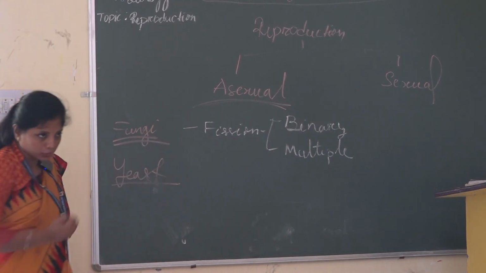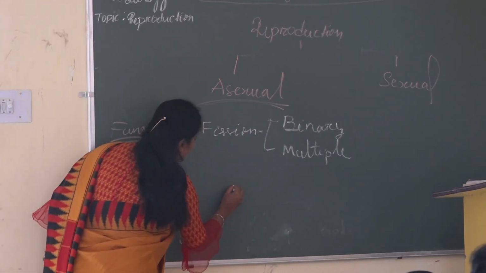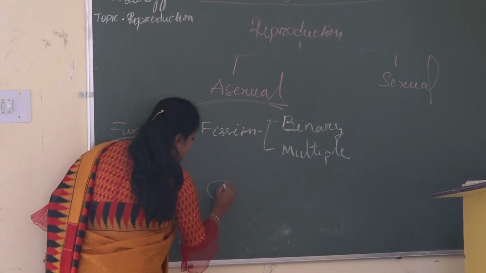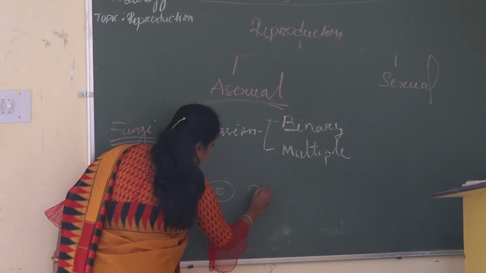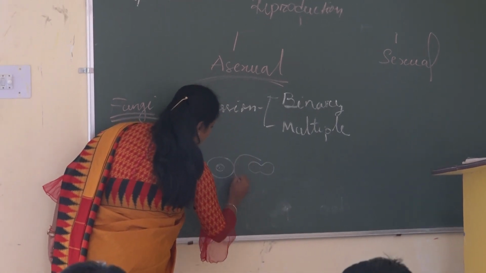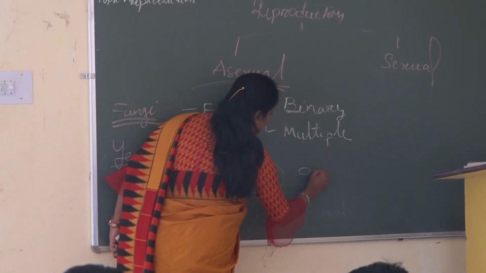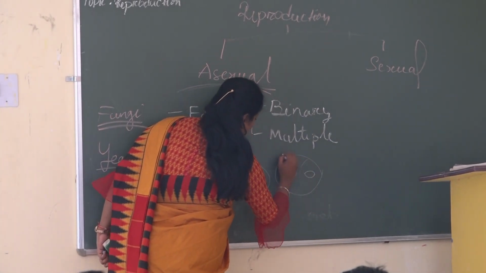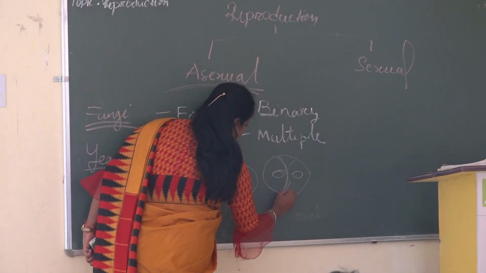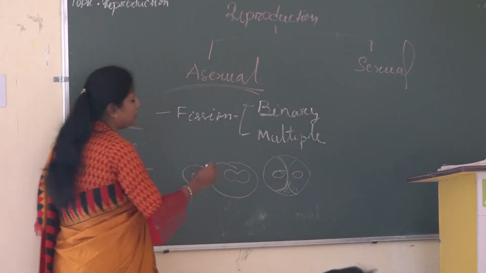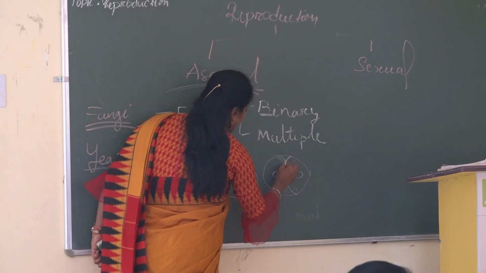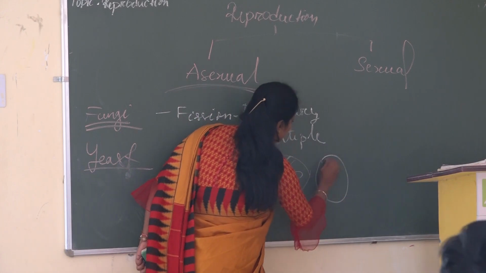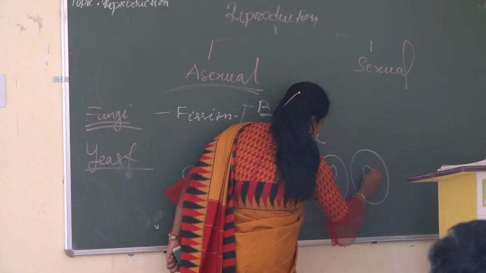So in both processes, a simple procedure is followed. First, if an organism has a nucleus, this nucleus will first multiply into two, and when the nuclei are formed two in number, it will be followed by a division of the cytoplasm. Then one small impression will be found on the plasma membrane and it will be joined later on. After joining, it will form two cells, right?